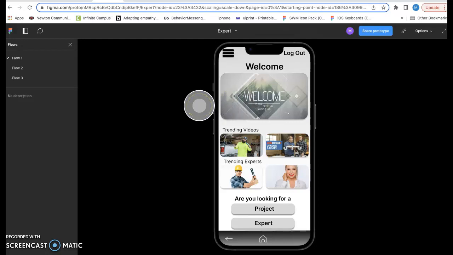This app was developed very specifically for people who want to learn how to do these projects, and with the help of the community, the people that are also there, as well as the ability to live chat with the expert, this would be an app that would be very beneficial for anyone wanting to learn these skills.